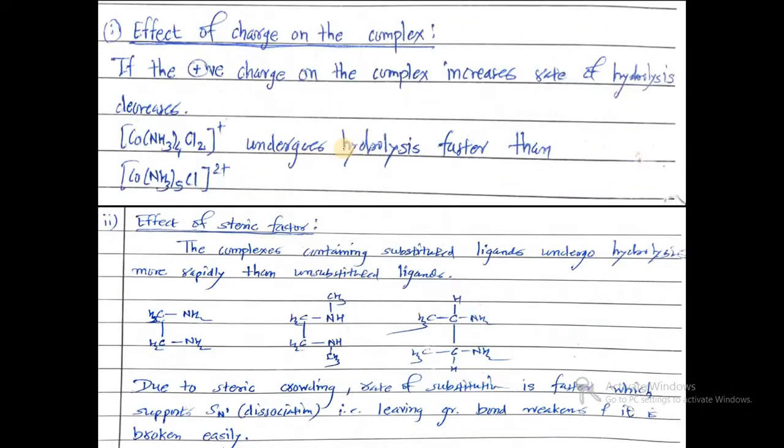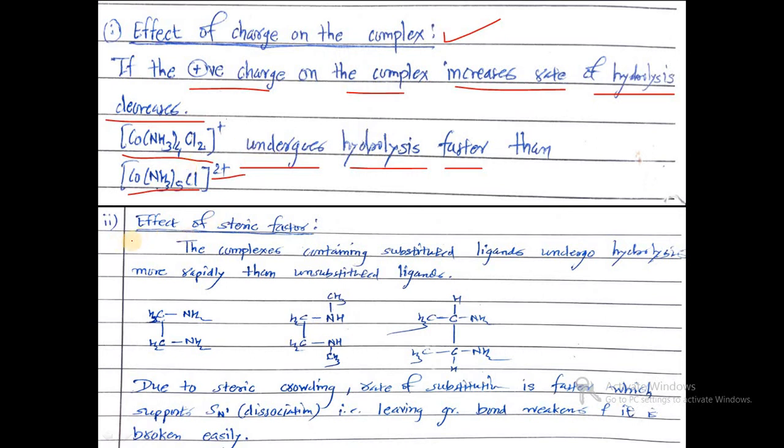Secondly, we will see the effect of charge on the complex, one of the factors affecting the rate laws of acid hydrolysis. If the positive charge on the complex increases, then the rate of hydrolysis decreases. As charge increases, rate decreases. For example, [Co(NH3)4Cl2]+ undergoes hydrolysis faster than [Co(NH3)5Cl]2+, as per our rule, that is, as charge increases, the rate of hydrolysis decreases.